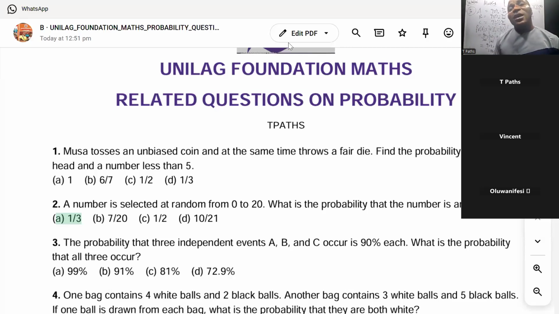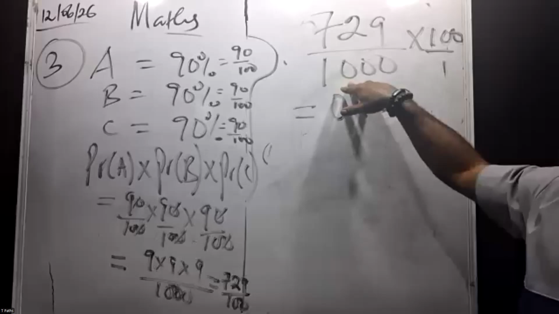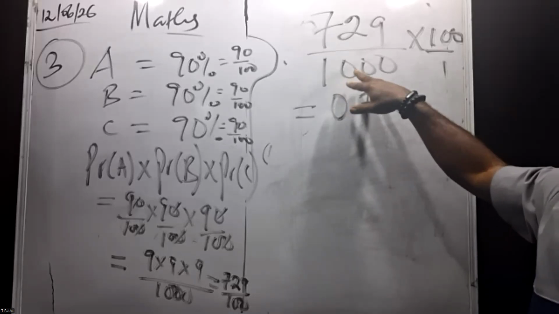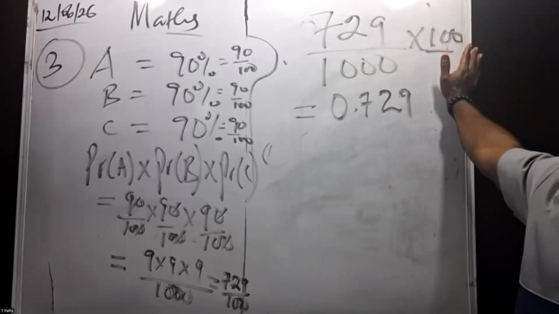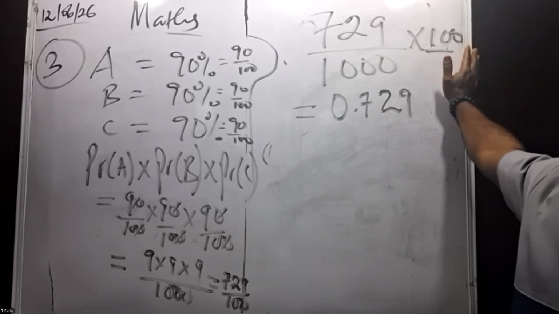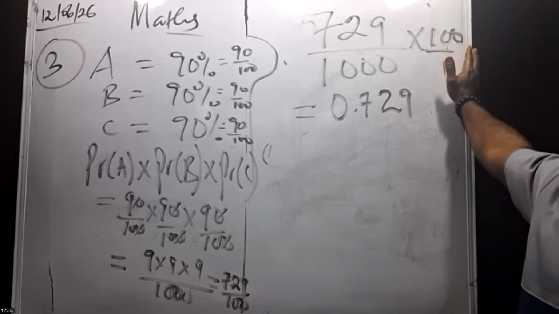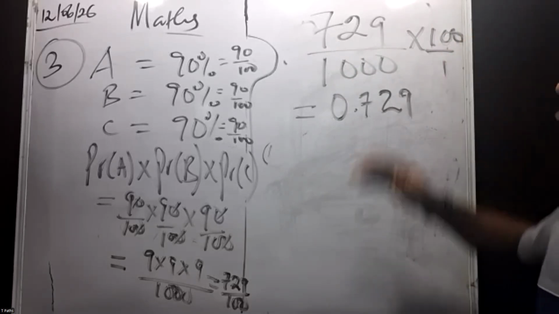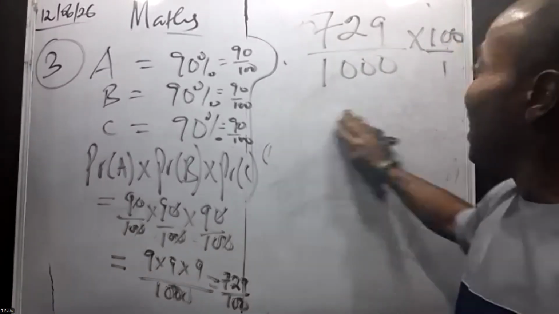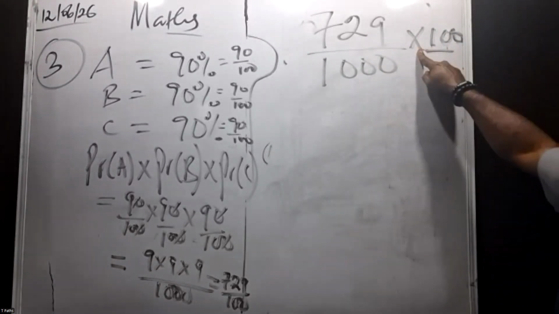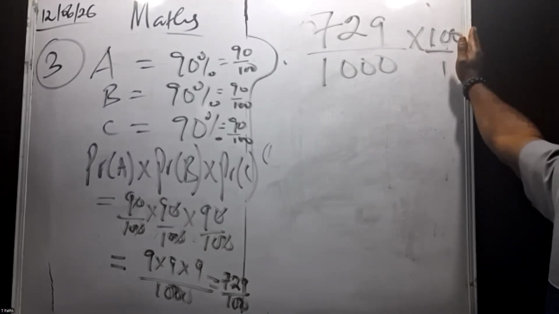The options given are in percentage, meaning that when we have converted the 90% in 3 places to percentage, we need to multiply by 100. Do you understand it? Yes, sir. All right. So the options are in percentage, so that's why I multiply by 100.